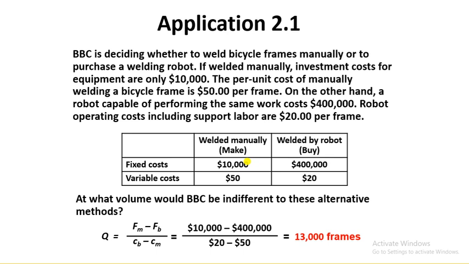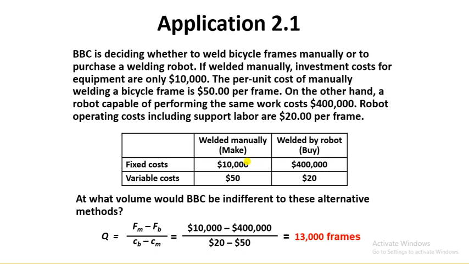So here he is talking about a company, BBC, that is deciding whether to weld bicycle frames manually or to purchase a welding robot. If welding manually, investment cost for equipment is only $10,000. The per unit cost of manually welding a bicycle frame is $50 per frame. On the other hand, a robot capable of performing the same work costs $400,000, and robot operating costs, including support labor, are $20 per frame.